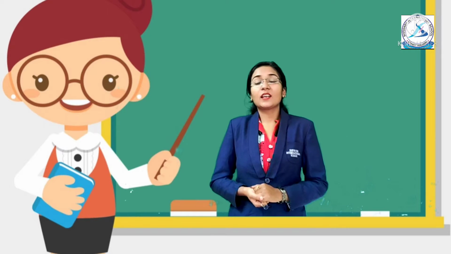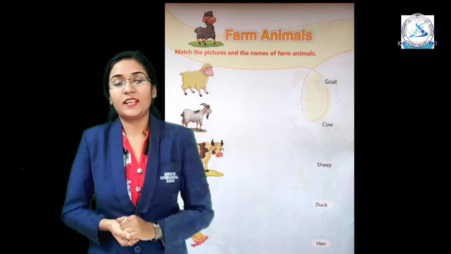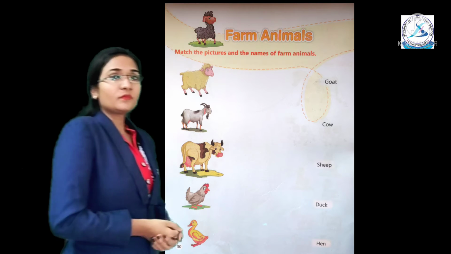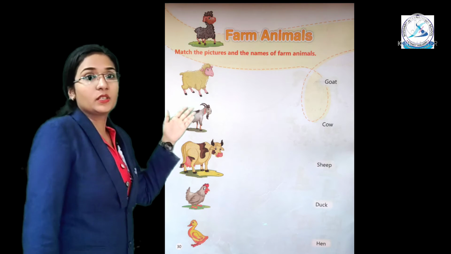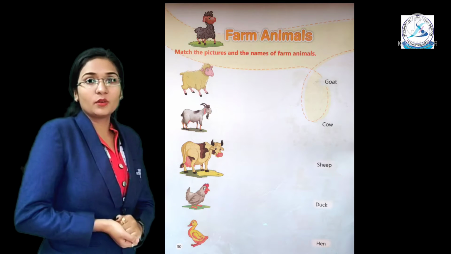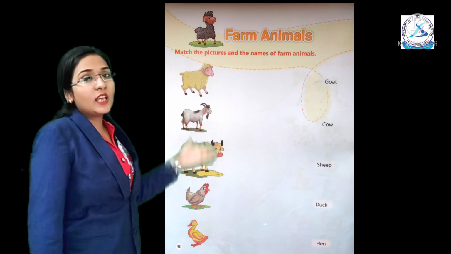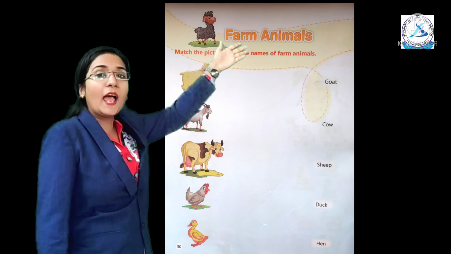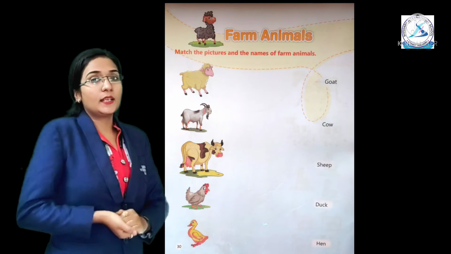Okay? Yes. Now take out your book, The World Around Me, and take out page number 30. See, match the pictures and the names of the farm animals. Pictures of the animals are drawn here and the names of the animals are written there. You have to match them with their names.